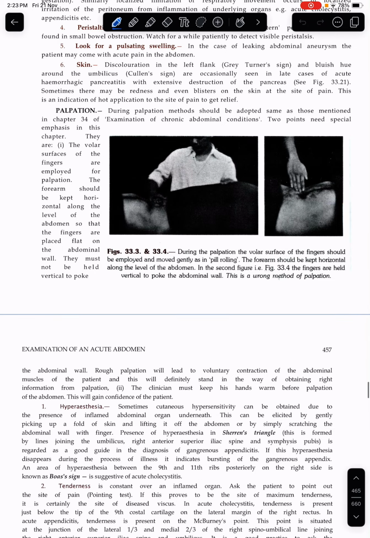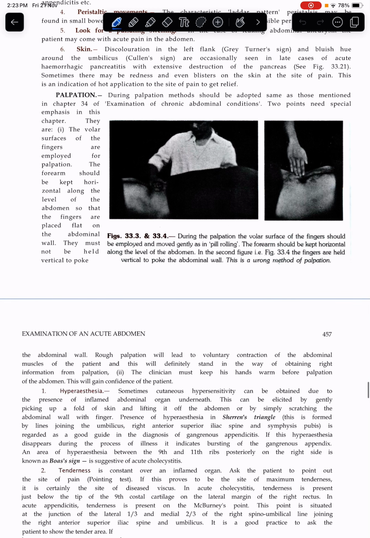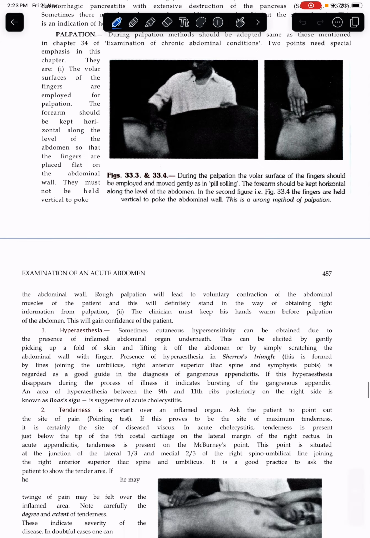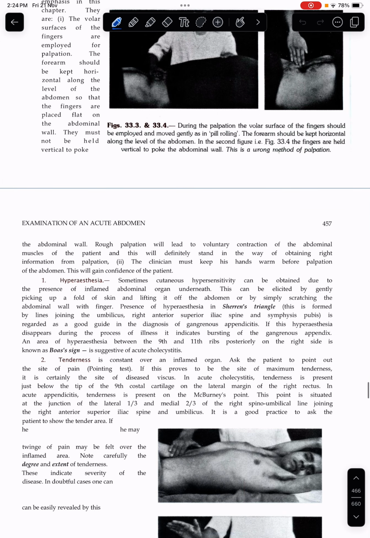Palpation. During palpation, methods should be adopted same as those of chronic abdominal conditions. The volar surfaces of the fingers are employed for palpation. The forearm should be kept horizontal along the level of the abdomen so that the fingers are placed flat on the abdominal wall. They must not be held vertical to poke the abdominal wall.